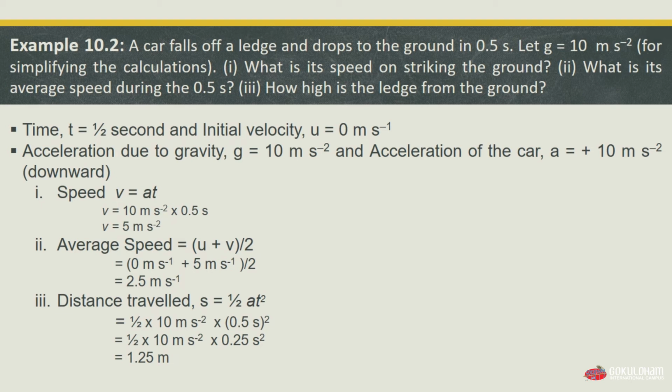Third is how high is the ledge from the ground, meaning distance. So distance traveled s equals 1 by 2 a t squared, which equals 1 by 2 multiplied by 10 meters per second squared multiplied by 0.5 second squared, which will give us the answer as 1.25 meters. So the speed on striking the ground is 5 meters per second. The average speed during 0.5 second is 2.5 meters per second, and the distance from ledge to ground is 1.25 meters. These are our answers.